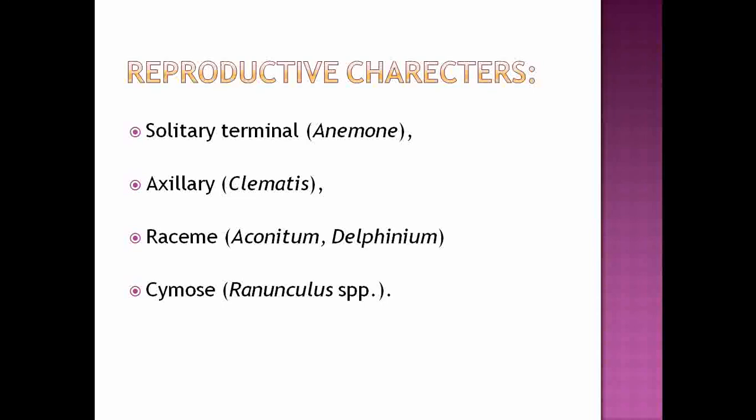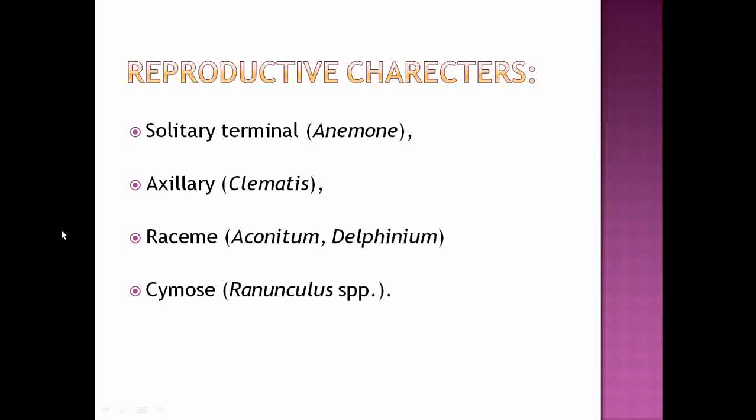The next character which comes under the general characteristic features is the reproductive characters. Under that, we first know the type of inflorescence present under that family. The family shows different types of inflorescence. For example, the genus Anemone shows solitary terminal inflorescence.